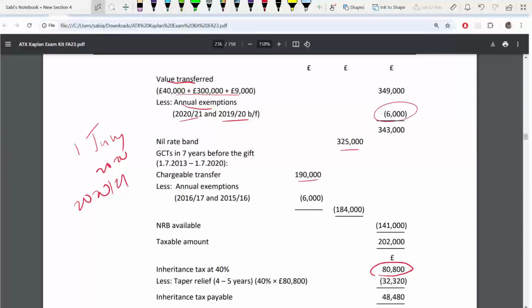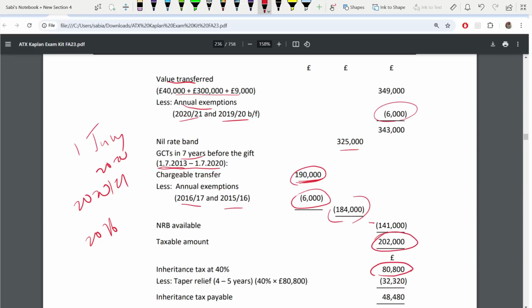So from this you have to deduct the same. If you check the 7 years before, 1st July up to 1st July 2013, any gift within this period you can take. And this gift was done in 2016. So 2015-16, 2016-17 annual exempt, you have to deduct. Do not forget, it's a chargeable transfer. You have to deduct annual exempt, even if it was PET, annual exemption you have to deduct. Okay, you deduct. This is your available nil rate band.